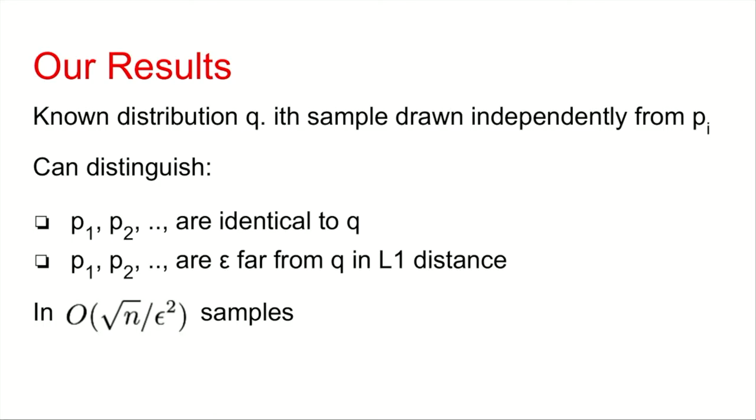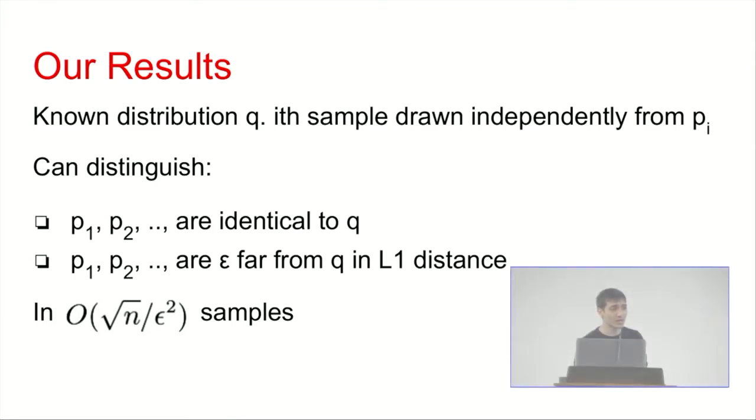Okay, so what are our results? We have some known distribution Q, and we get our ith sample from a possibly new distribution Pi. And we can distinguish the following two cases. Case one is that all the Pis are identical to Q, and the second case is that all of them are far from Q, and by far, we measure in the L1 or total variation distance. And we can do this in the optimal number of samples, where n is the size of the domain. So we're assuming the distributions are discrete.